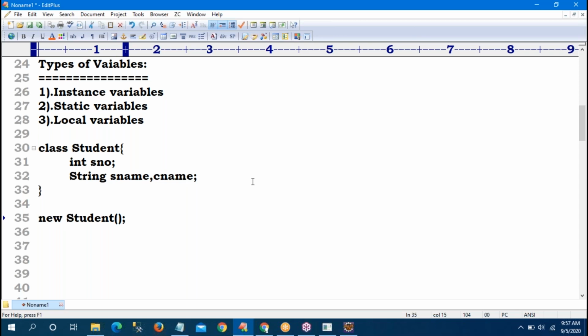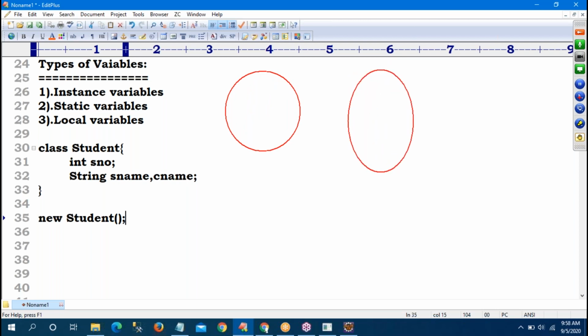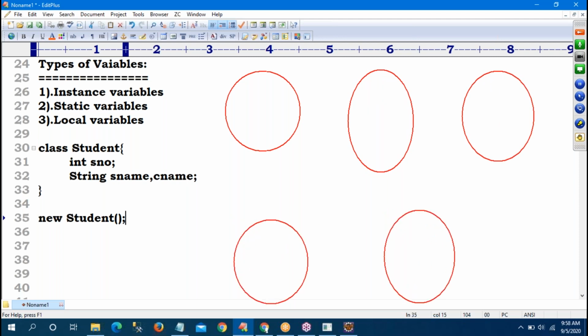So in the class, assume 4 or 5 or 10 students are available. First one, our object is created, one student. Second object created, another student. Third object created, another student. Fourth object created, another student. Fifth object, and so on, 10 students are there. Now my requirement is that each student contains a student number and name.